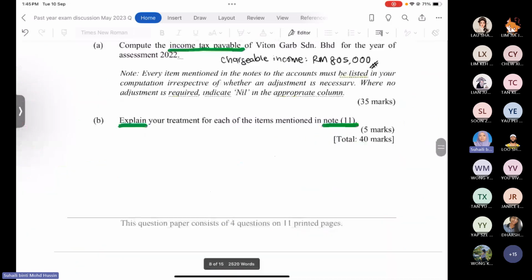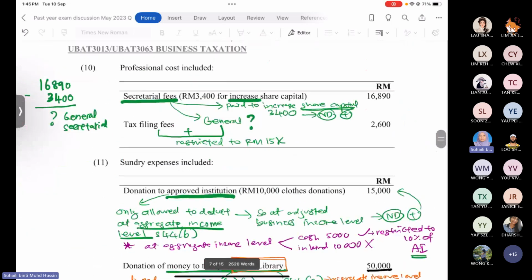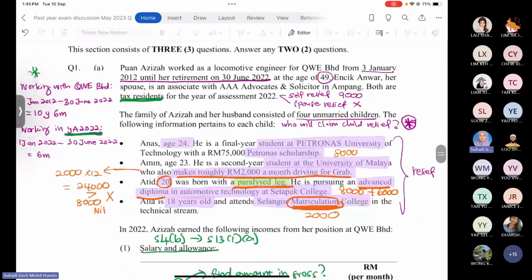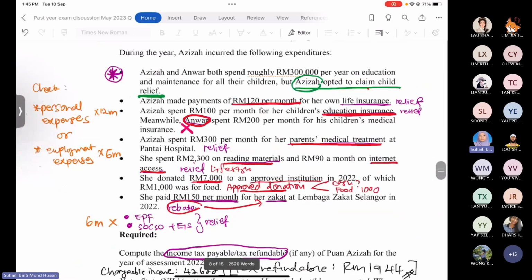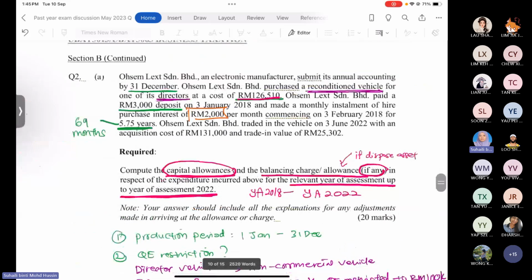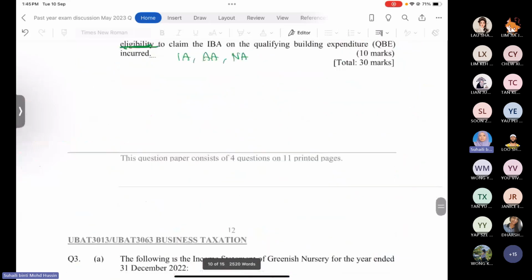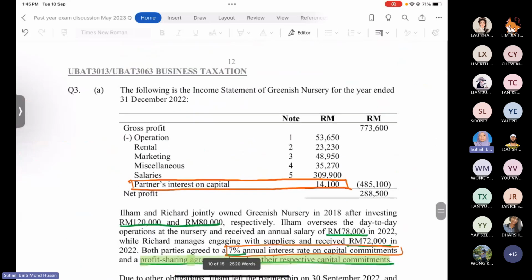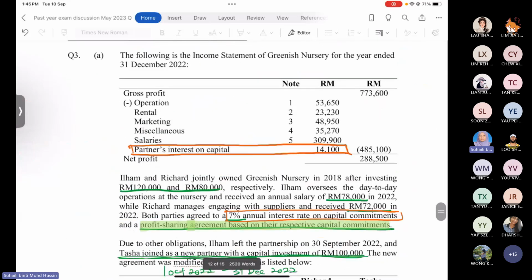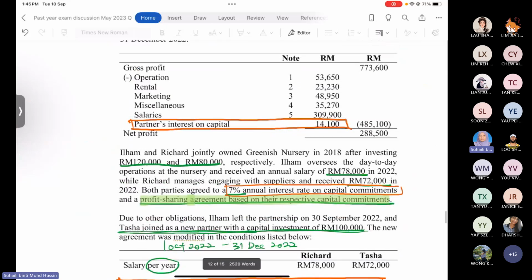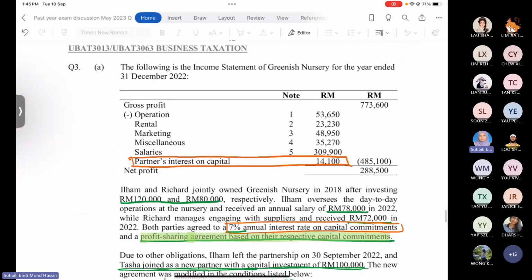So next week, I will discuss section B, especially the question related to the tax computation for the partnership. I believe that most of the students will answer the partnership tax computation, for the same past year questions, May 2023 and May 2024. If we can cover two, we can cover two. If only one, then I will show only one.